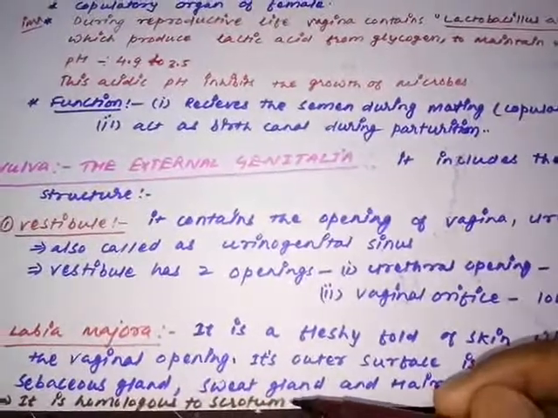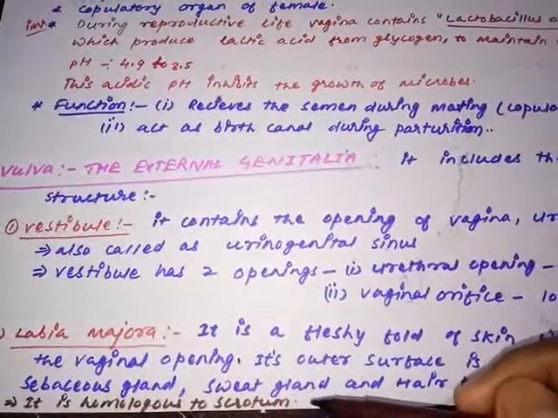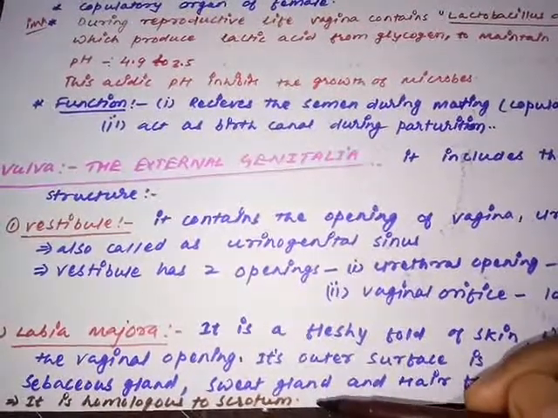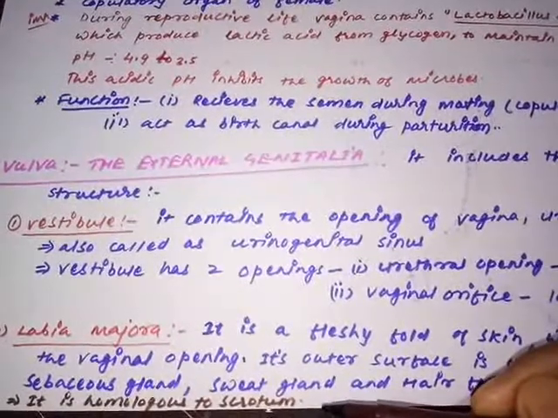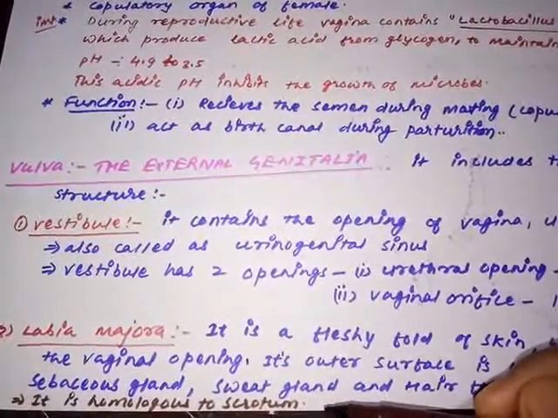And one more important, most important question for NEET and other examinations, just remember: the labia majora is considered the homologous structure to the scrotum. Homologous structure to the scrotum. What do you mean by the homologous structure?